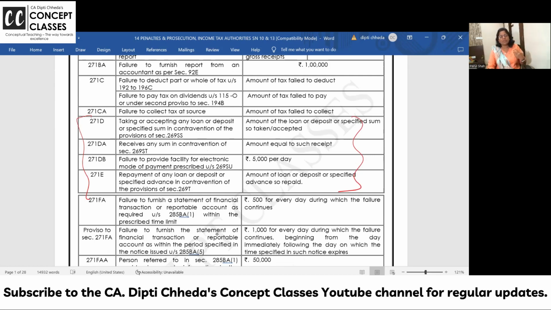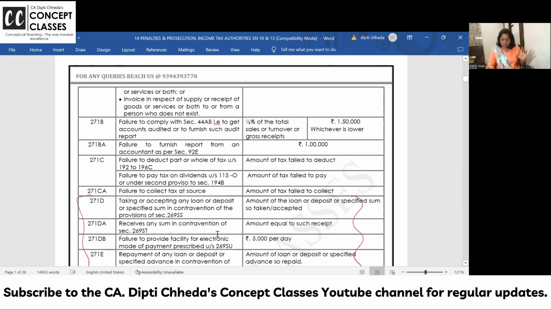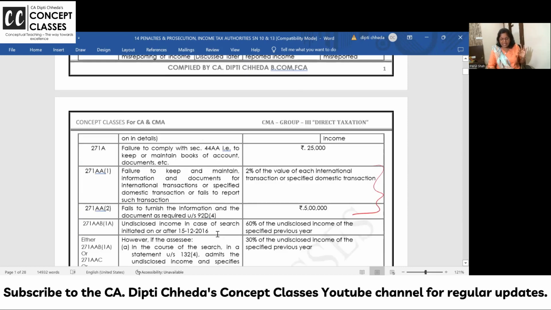You cannot take more than 20,000 loan or more than 2 lakh payment at a time related to a single bill, single event, all. If your turnover is above 50 crore, you need to give them other modes of payment options, UPI and electronic. So like this, if you group up the penalties, you can do it really nicely.